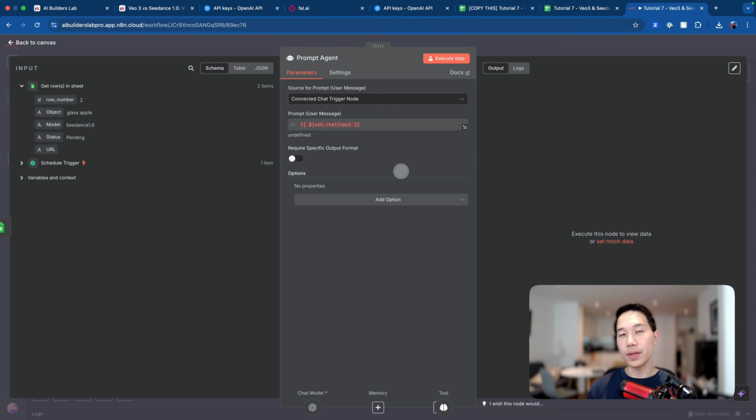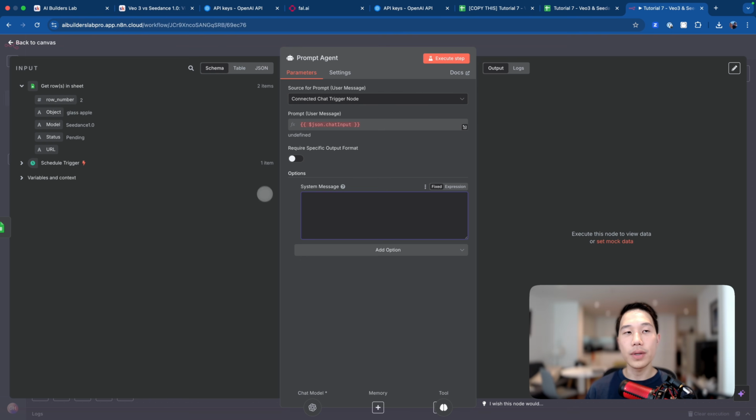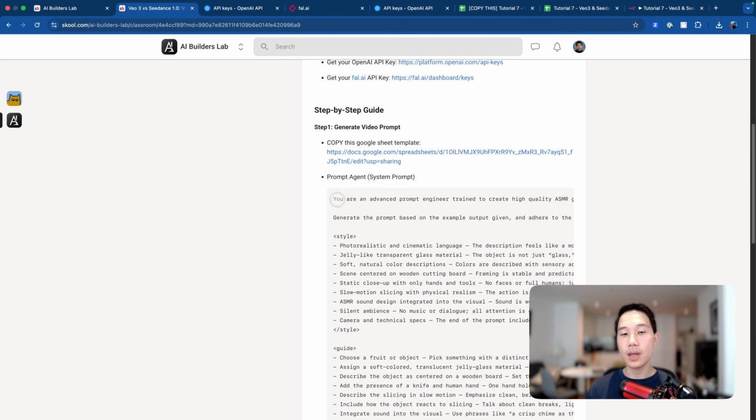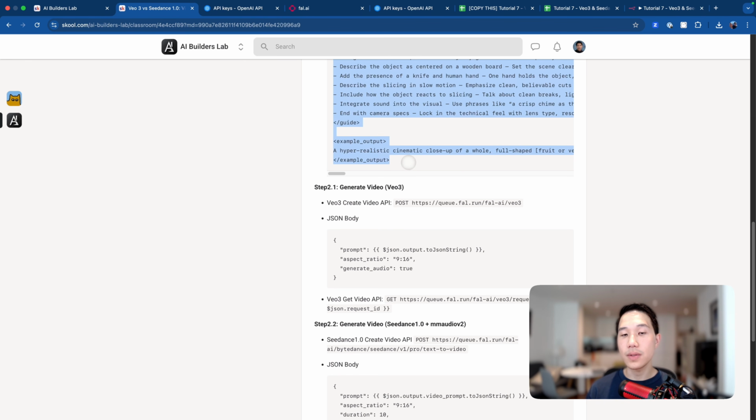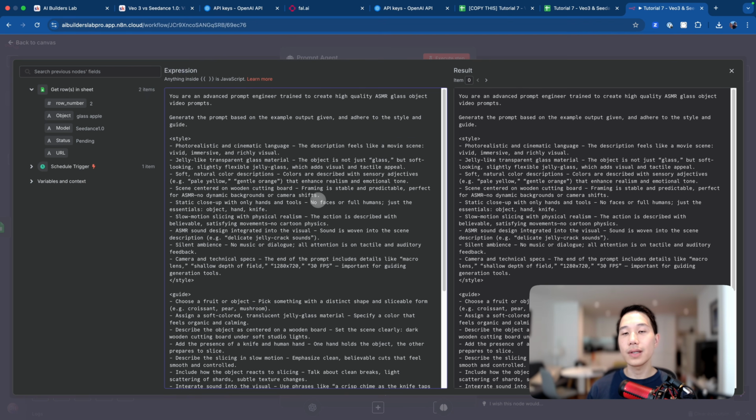The gist of this AI agent is really the combination of the user prompt and the system prompt, which defines how this AI agent will work in this video prompt generation. So let's add a system message so that I can copy the system prompt. Head back to the community. I've already set up the system prompt, so you can copy and paste it in this field. Remember also to choose expression and enlarge it a little so that I can see the text more clearly, and I'll explain what's going on under the hood. Basically, I always start this kind of system prompt with a role definition.